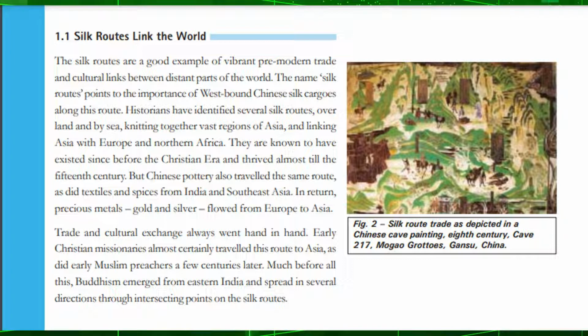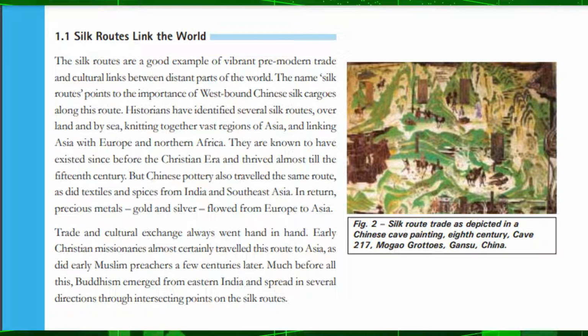The Silk routes are a good example of vibrant pre-modern trade and cultural links between distant parts of the world. The name Silk routes points to the importance of westbound Chinese silk cargoes along this route. Historians have identified several silk routes, overland and by sea, knitting together vast regions of Asia, and linking Asia with Europe and northern Africa. They are known to have existed since before the Christian era and thrived almost till the 15th century. But Chinese pottery also traveled the same route, as did textiles and spices from India and Southeast Asia. In return, precious metals, gold and silver, flowed from Europe to Asia.